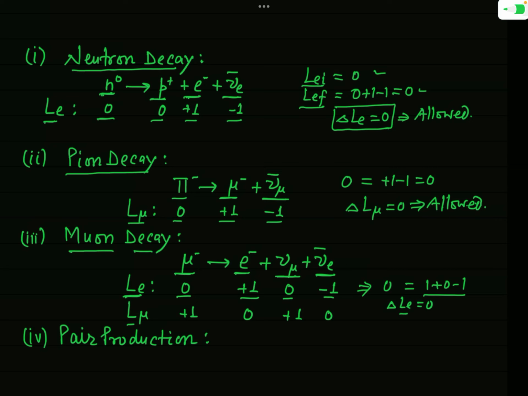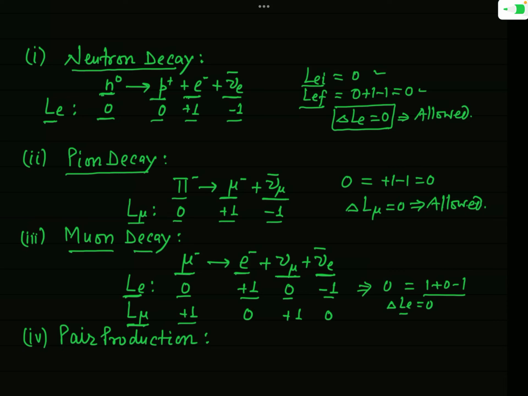Again, since mu minus is also involved in this process, we also have to find the value of L mu to check whether this process is allowed on the basis of L mu. Since mu minus is a lepton and we are finding the quantum number L mu, for mu minus this is equal to plus 1.